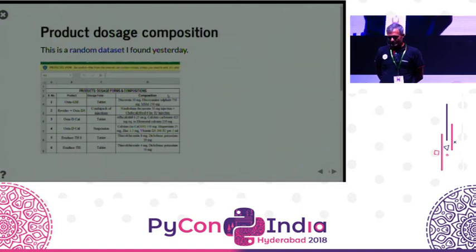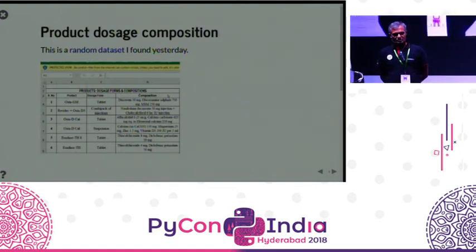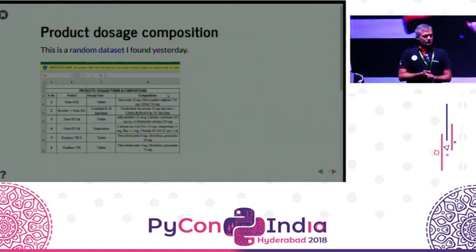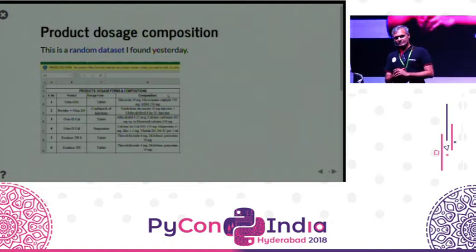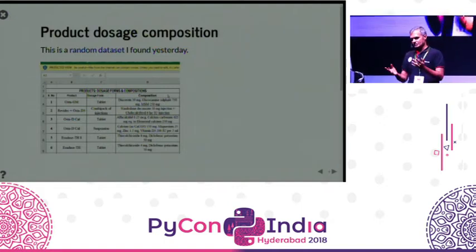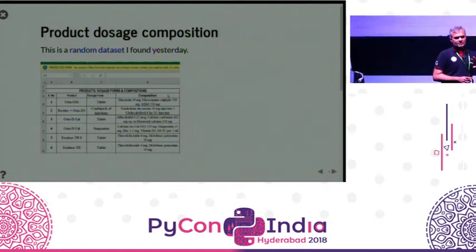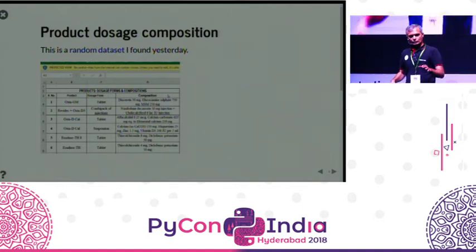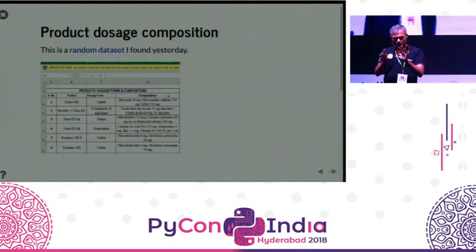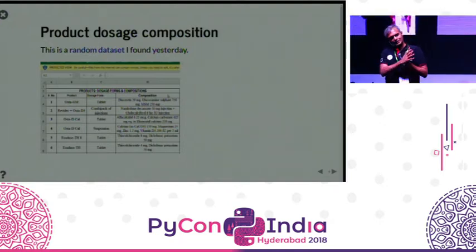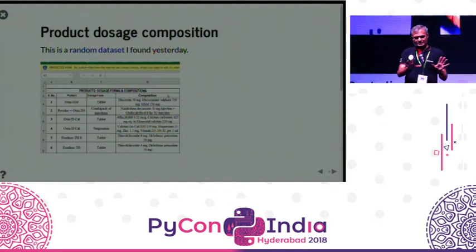Yes, Tabula is consistent in the output that it generates. So if you have, let's take an example. There was this media company that said it's going to give us some data, and they said they're going to give it to us in PDFs. These PDFs were generated by some other system. The same system was generating every single PDF. So if we cracked one, we'd crack them all. So if Tabula can crack one, or you can tweak it with the parameters so that you can get it to crack one, it cracks them all, as long as it's by and large from the same source with the same structure.